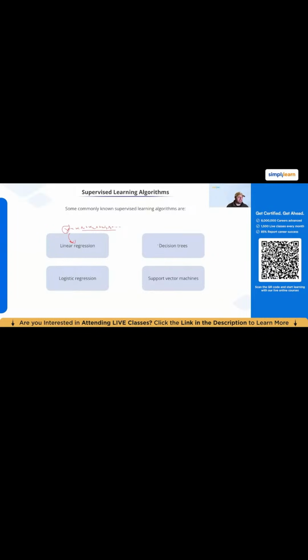So we're going to talk about decision trees. We're going to talk about logistic regression and SVMs, which are support vector machines. We'll talk about all of those, but they're all examples of supervised learning. They're all supervised because they all require labeled examples in order to train them and then subsequently use them.